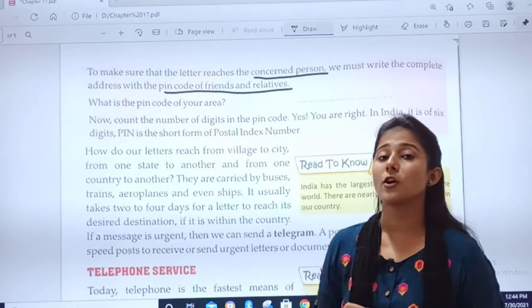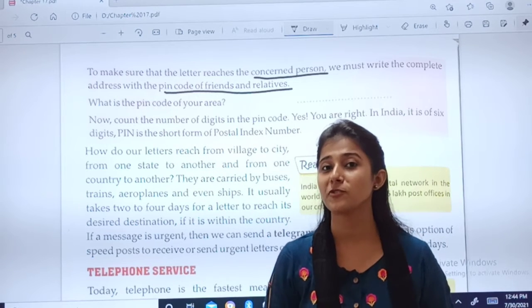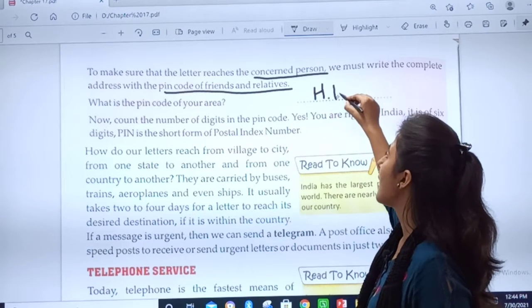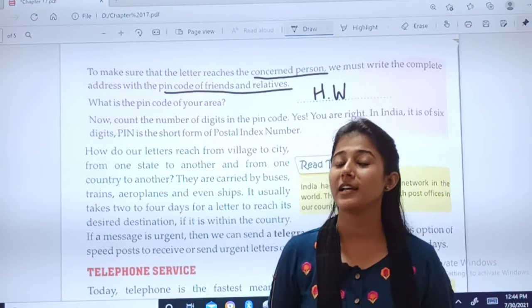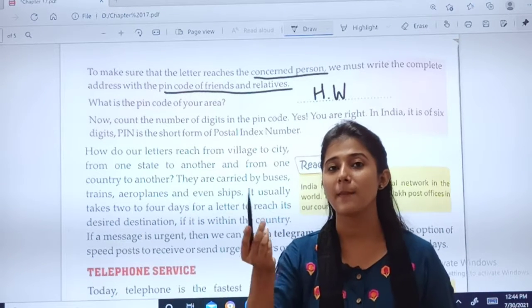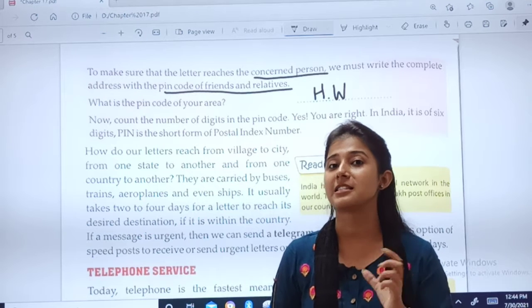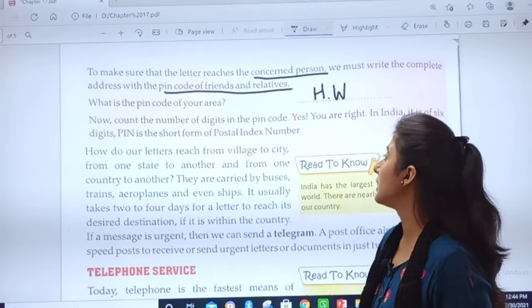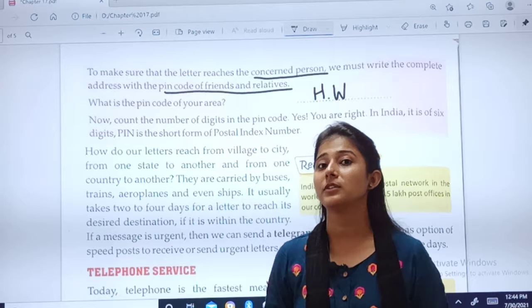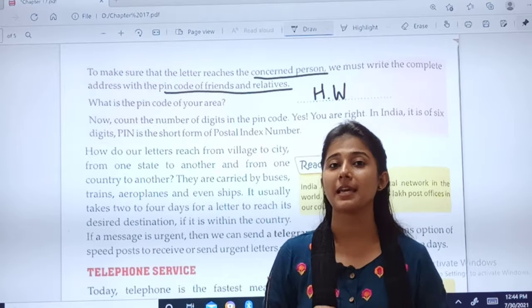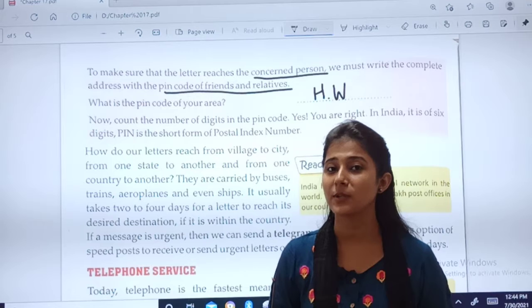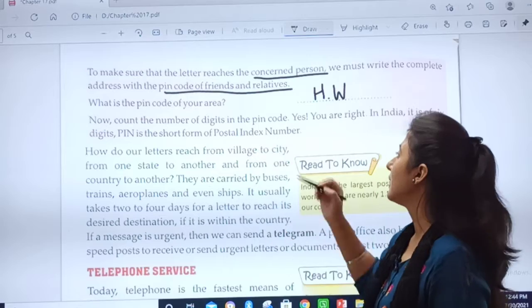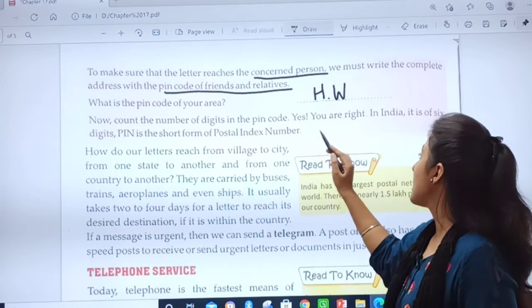What is the PIN code of your area? Do you know the PIN code of your area? This is your homework. You will find and tell me the PIN code of your area. In which area do you live? Gandhidham, Adipur, okay? Each area has a PIN code number. Now, count the number of digits in the PIN code. I will tell you that it is a 6-digit number, okay? This is a hint. You will find out the PIN code number and you have to count the digits in the PIN code. Yes, you are right.